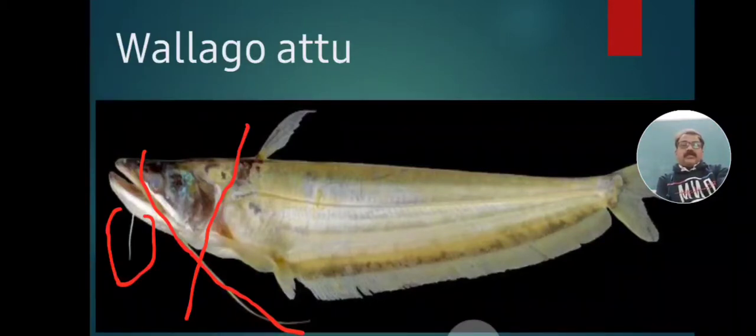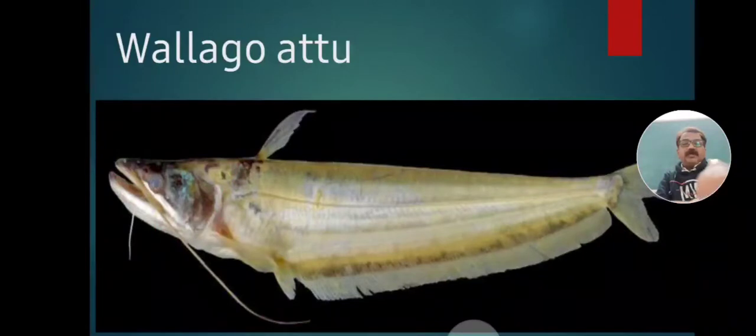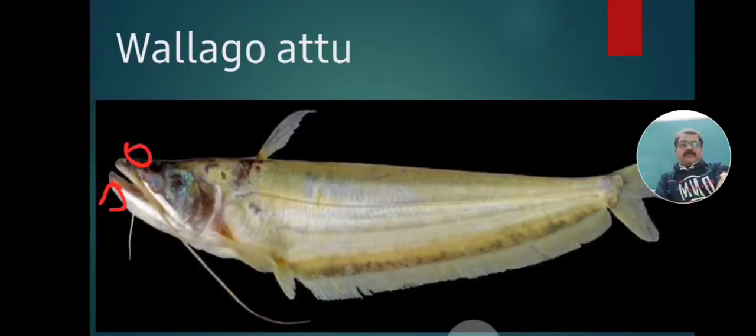The maxillary barbels extend up to the pelvic fin area. This is the pelvic fin. On the snout region, the mouth is terminal and crescentic. The lower jaw is longer and hanging, and the upper jaw is shorter. This is the lower jaw and this is the upper jaw.